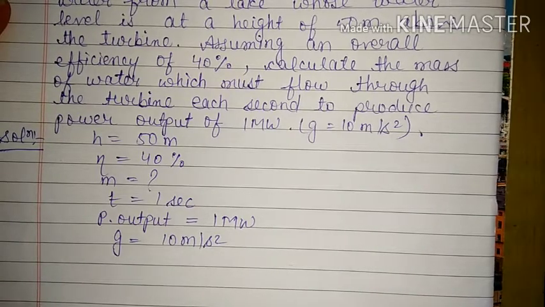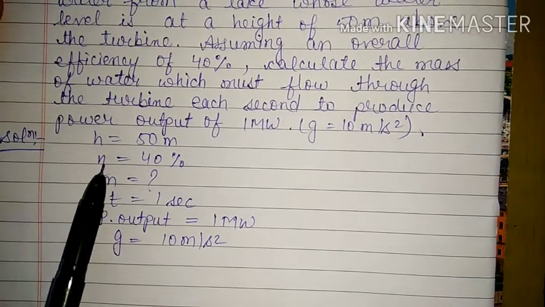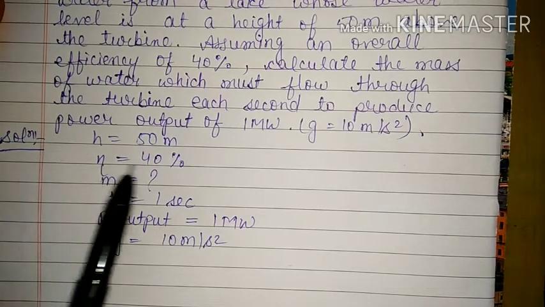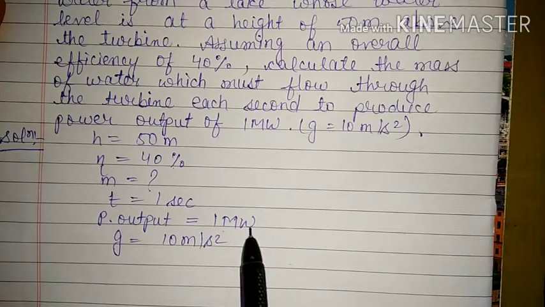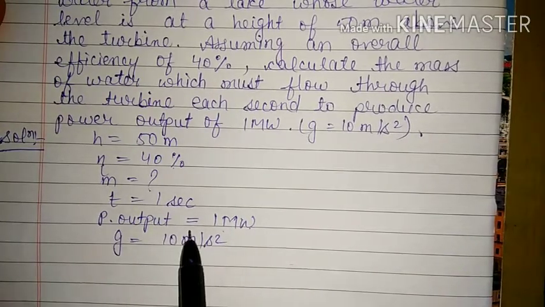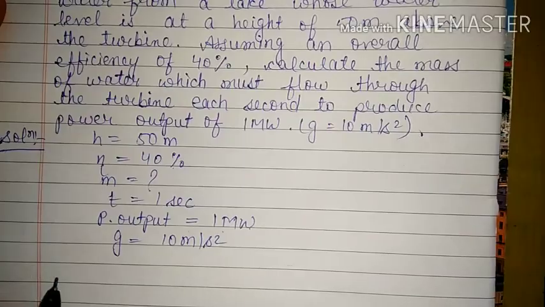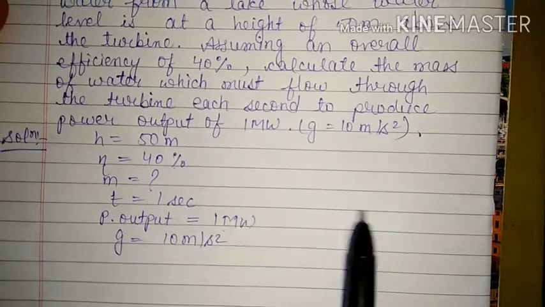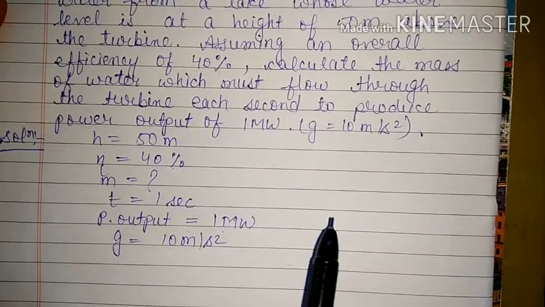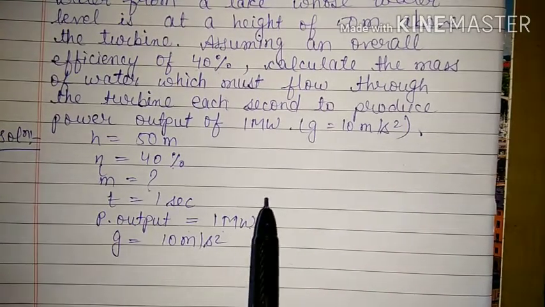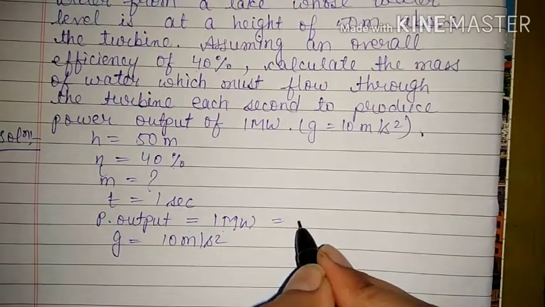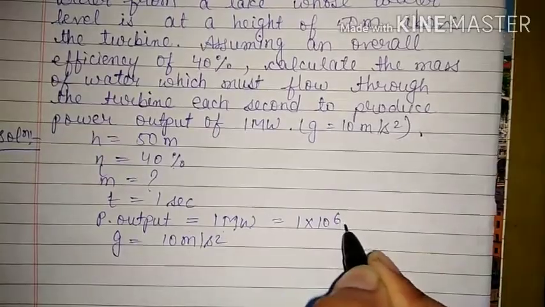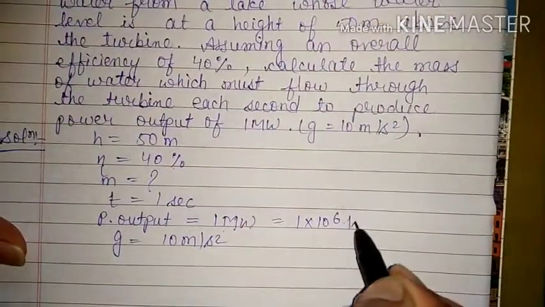So obviously, first of all, we will start from efficiency. The efficiency is 40%, and this 40% is 1 megawatt. That means this is power output. That means initially we have given some input power, but most of the power, that is 60% of the power, has been lost, and our machine has made use of only 40%, and that 40% is 1 megawatt. Or in other words, we know that mega means 10 raised to power 6. So you can say 10 raised to power 6 watt.